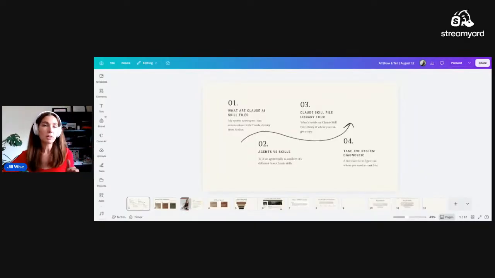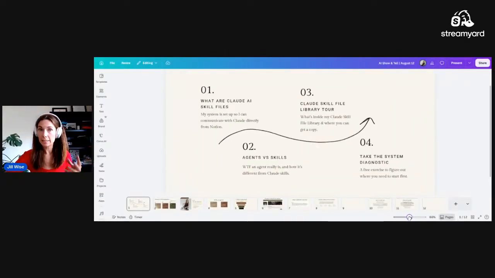I want to tell you all about skill files because I have noticed that on the internet, there are people selling skill files as if they are agents. And we need to correct this because skill files are absolutely not agents. They're very different. They work together, but they are not the same. So if somebody is trying to sell you skill files as if they are agents, that is not true. And I'm going to walk you through everything that skill files are, how they work with agents, everything you need to know about that, what is in my skill file library, and how those can be used to train your agents, and basically everything here.